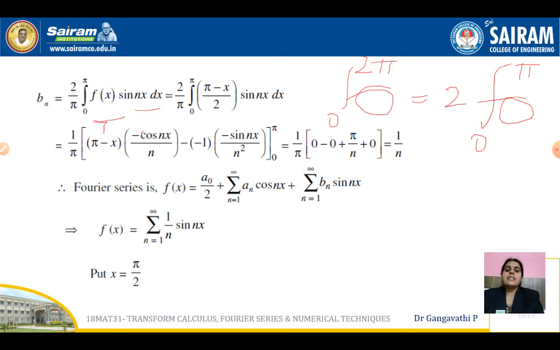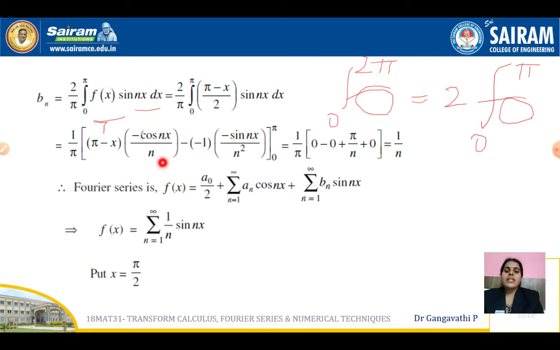So here (pi minus x) by 2, let us take it as the first function, so that it vanishes after one or two derivatives. Sin nx can be the second function whose integration we know very well. So keep the first function as it is, and integrate the second function. The integration of sin nx is minus cos nx by n. And now we are going to differentiate the first function. The first term is a positive term, so the next term must be negative. Therefore we have entered minus here. And the differentiation of pi minus x is minus 1. Pi is a constant, the differentiation of pi is 0, and the differentiation of minus x is minus 1.